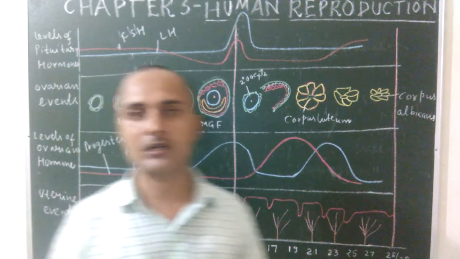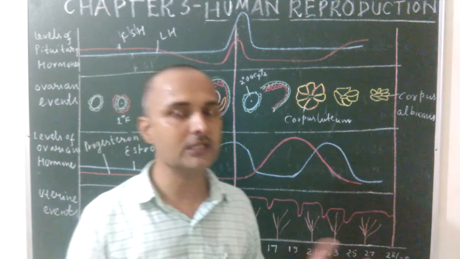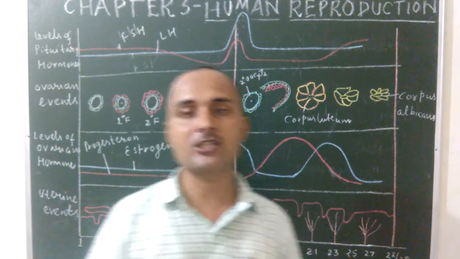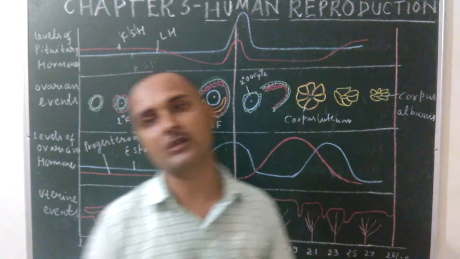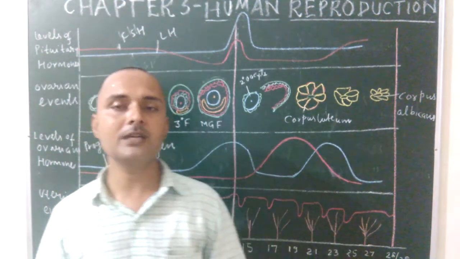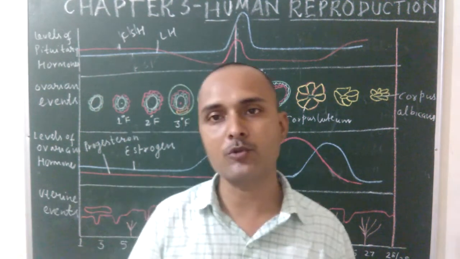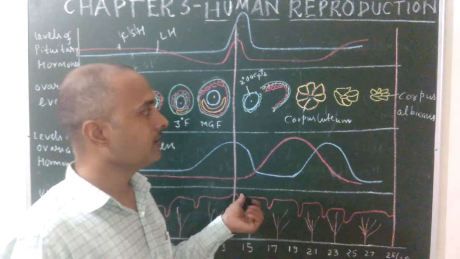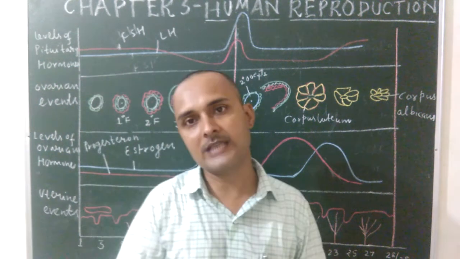What is menarche? The starting of menstruation in human females is known as menarche. And what is menopause? The complete stoppage of menstruation in human females is known as menopause. Menarche takes place at the age of 11 to 12 years, whereas menopause occurs at the age of 45 to 50 years. So this is all about the various events that take place during the menstrual cycle.